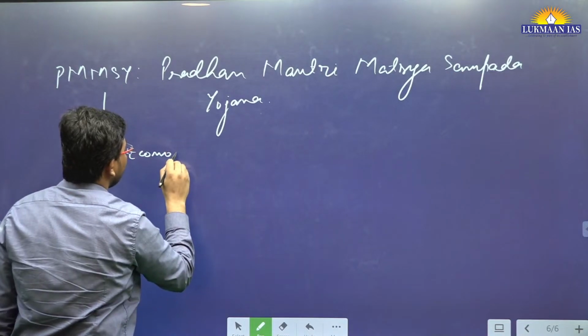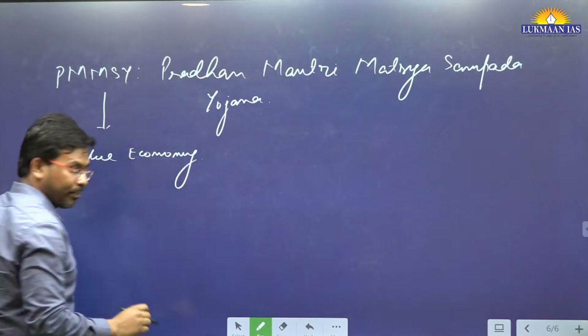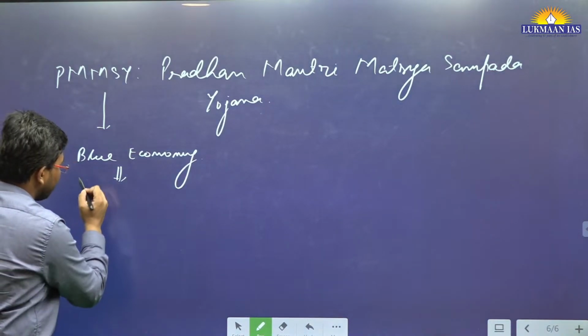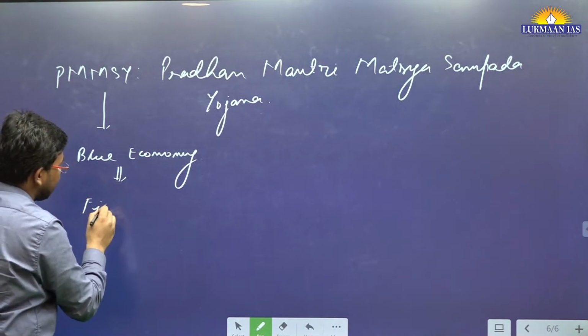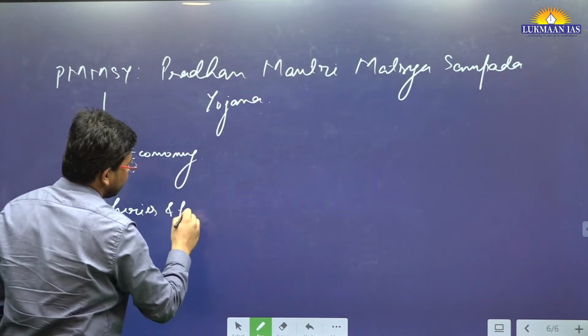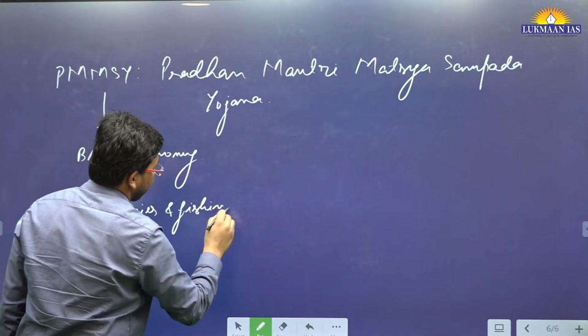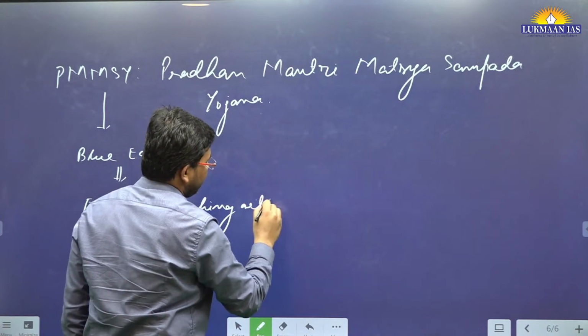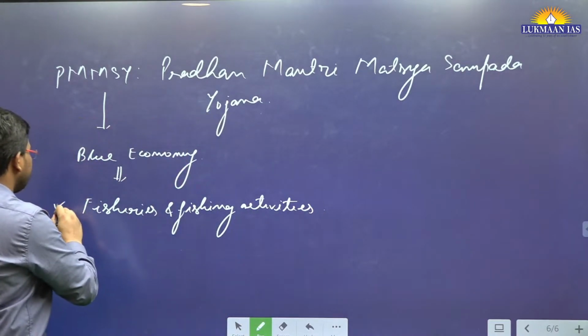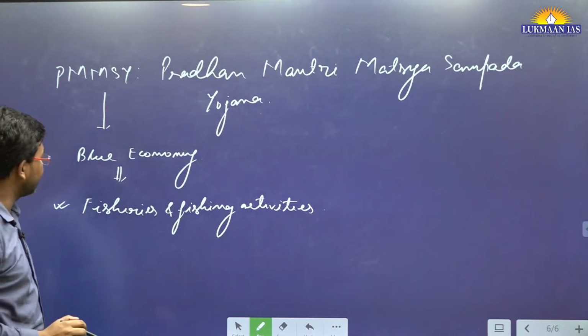Now we need to understand what we mean by blue economy. Blue economy means the economy that is related to fisheries and fishing activities, the activities that we do in the ocean, basically for the oceanic resources that we get.